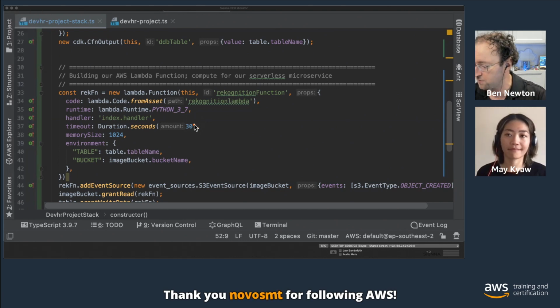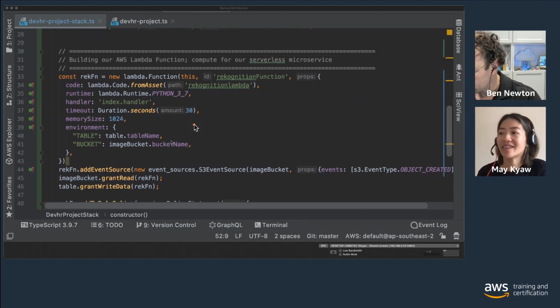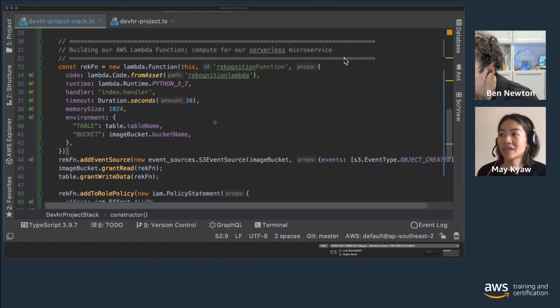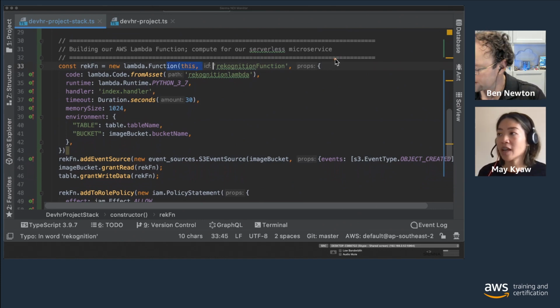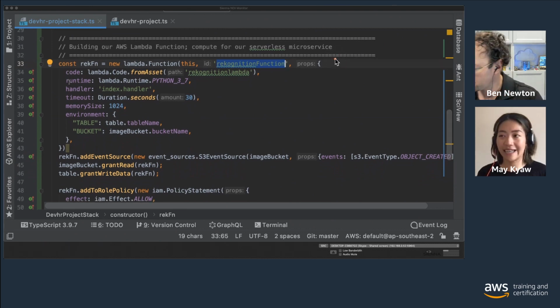So, an extremely performant way of just executing our code. That's what we're doing here. Cool, all amazing. So with Lambda, we are creating a recognition Lambda function. This is the logical ID of the Lambda construct. There are some interesting properties here that I would like to point out.